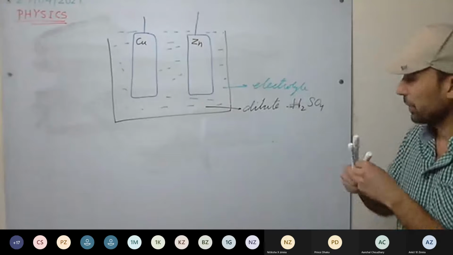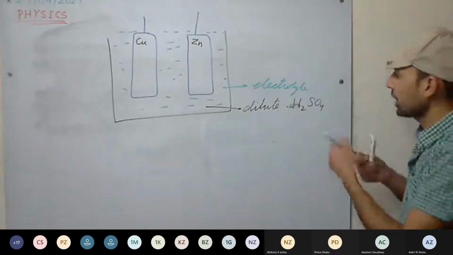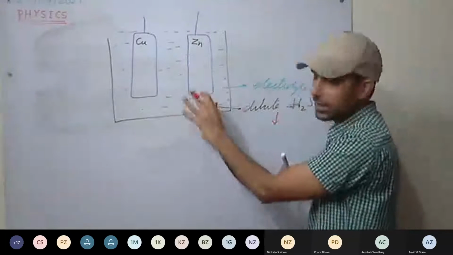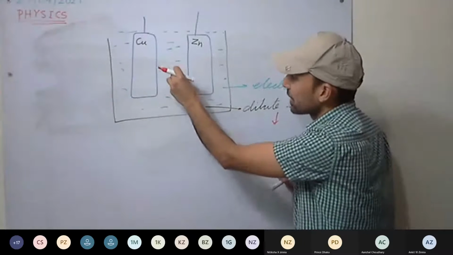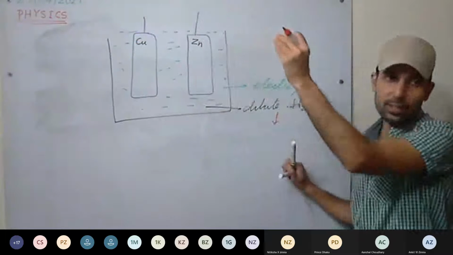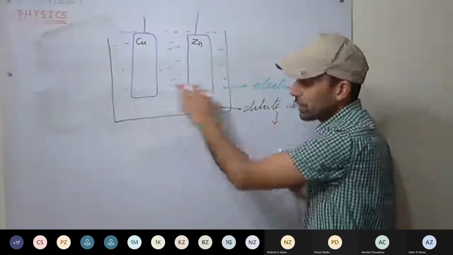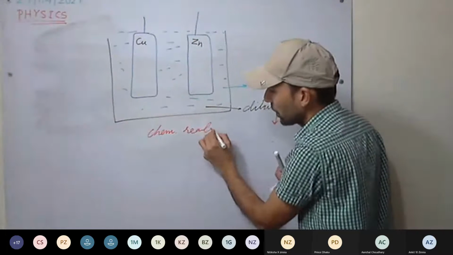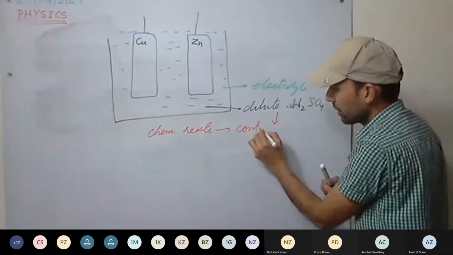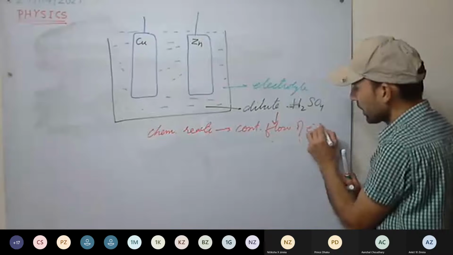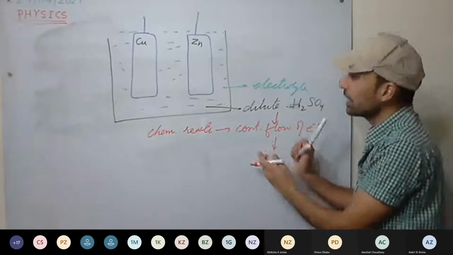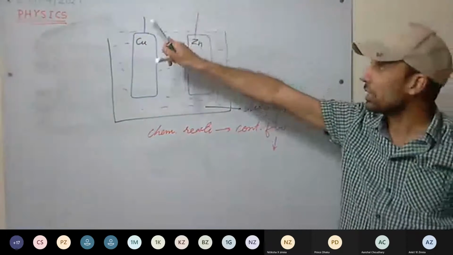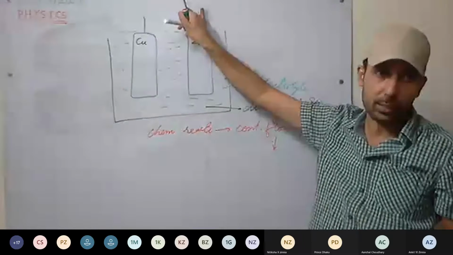Okay. Now see what will happen. It will dissociate. Some chemical reaction will be taking place continuously inside the cell, and because of that chemical reaction, the electrons will be flowing in the circuit. Because of the chemical reaction, there is a continuous flow of electrons, and if there is a continuous flow of electrons, we can say a constant potential difference is maintained across the terminals.